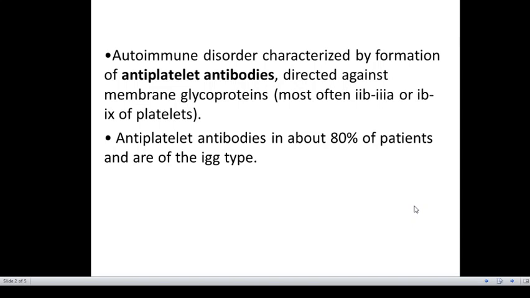This mechanism of platelet destruction is similar to that seen in autoimmune hemolytic anemias, where autoantibodies are developed and they destroy our normal cells. Similarly, even ITP is destruction of normal platelets by the immune system.